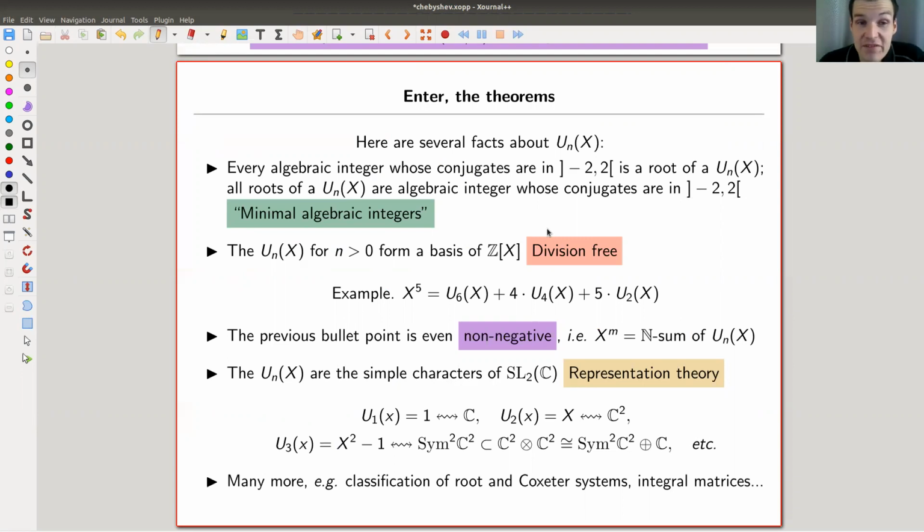When I first met Chebyshev polynomials, I was just super confused. It was in the realm of representation theory of SL2. So you see Chebyshev polynomials turning up. I will come back to that in a second. You can already see it. And I found that very surprising. Nowadays, I'm not surprised anymore. If you see some part of algebra, some part of mathematics, some part of life, you will see Chebyshev polynomials. It's not a big surprise anymore.